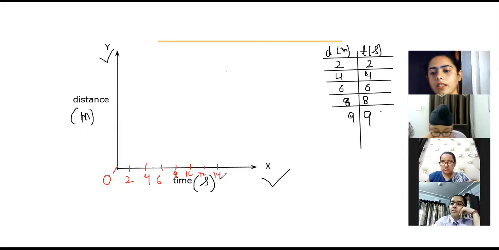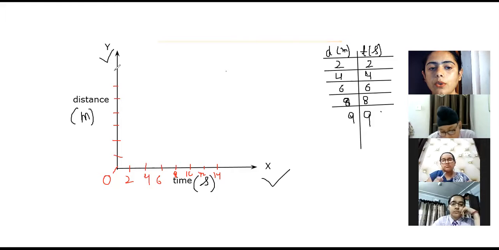You can keep a difference of 1 each, or 2, or 3, or 5, as per the values given to you. But there should be equality, there should be symmetry. Same way along with the distance. In the exam you will be getting graph paper for this. So on your fair notebook, when you draw this, try to do it on a graph and you can send it to me, I will check it.